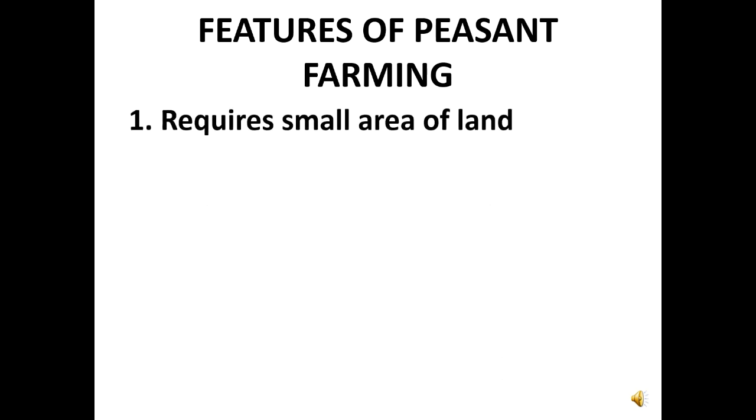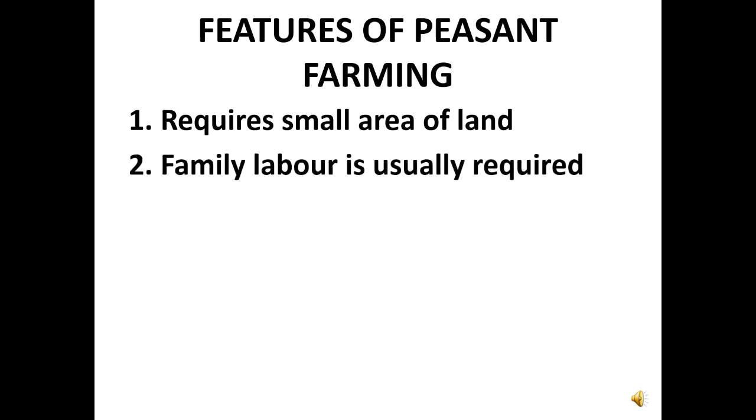Now let's look at the features or characteristics of peasant farming. The first one is small area of land is required. Of course, since the farming is done for the farmer and his family, small area of land is required for this kind of farming. The labor required is from the family because it's not done on a large scale. The yield, that's what we get from the farm, is always low since a small area of land is cultivated.